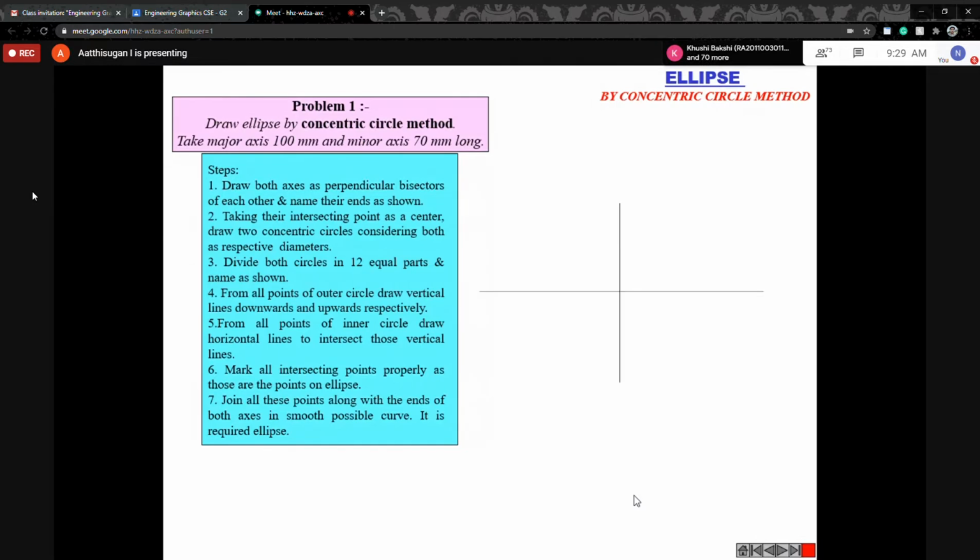So that maybe 50 will come. Draw the 70 mm line. Okay, first you draw the 100 mm line, the major axis. Then draw the vertical line, length of 70 mm. So first you draw this.